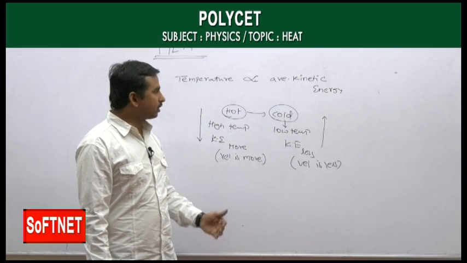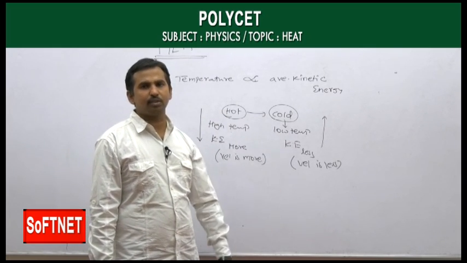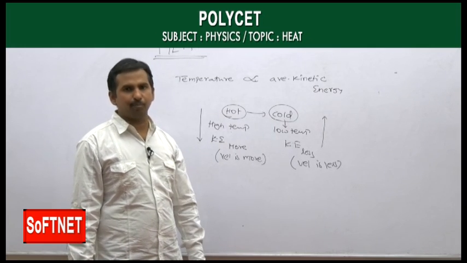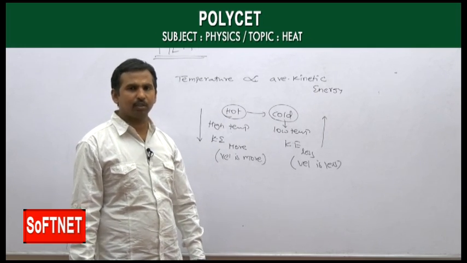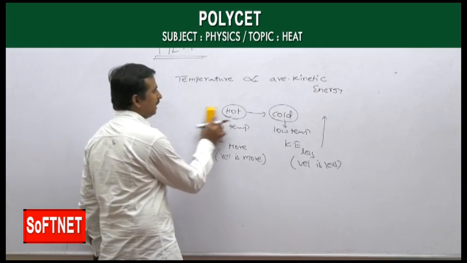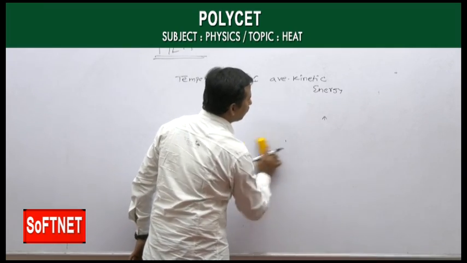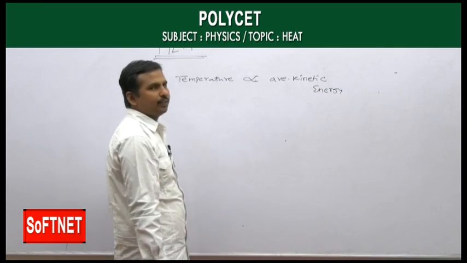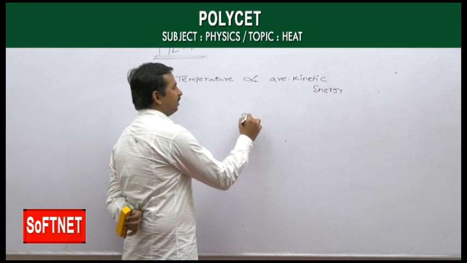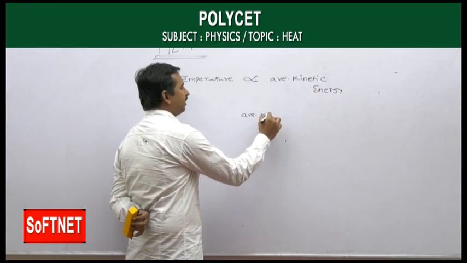And even if you supply heat energy to a substance, not all substances increase their temperature equally, because whenever you supply heat energy to a substance, it doesn't mean it is utilizing that energy only for kinetic energy. Some of them use their energy for average kinetic energy.